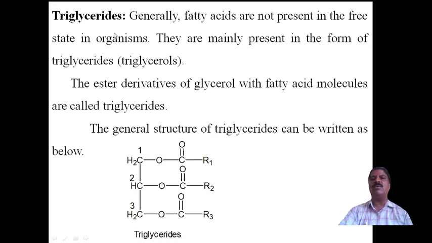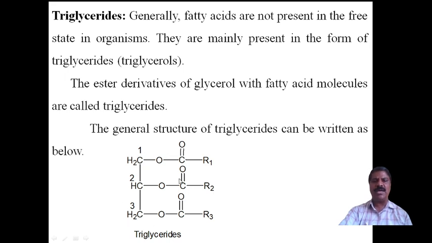Therefore, triglycerides are the ester derivatives of glycerol with fatty acid molecules. Now the general structure of triglycerides can be written as below. Suppose this part is taken as glycerol.